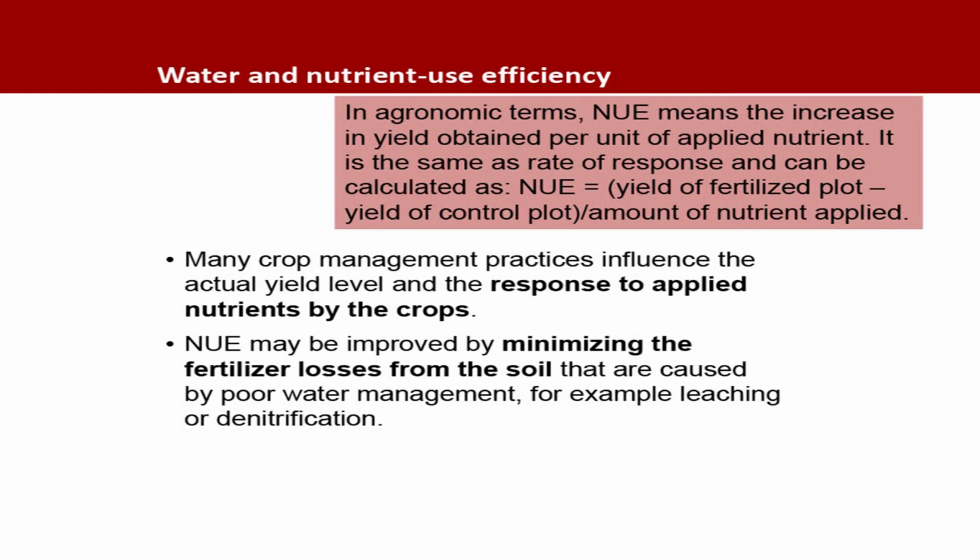Many crop management practices influence the actual yield level and the response to applied nutrients by crops. There may be fertilizer factor, crop factor, soil factor, climatic factor, weather factor. So many factors will affect the nutrient use efficiency, but water factor is one of the important factors. Nutrient use efficiency may be improved by minimizing the fertilizer losses from the soil that are caused by poor water management, for example, leaching or denitrification.